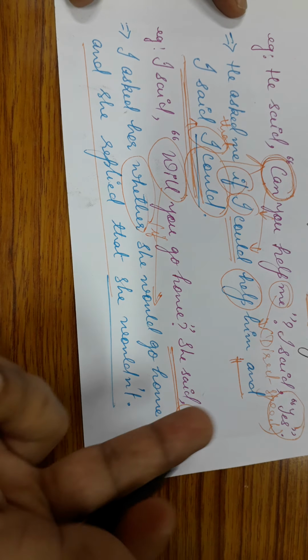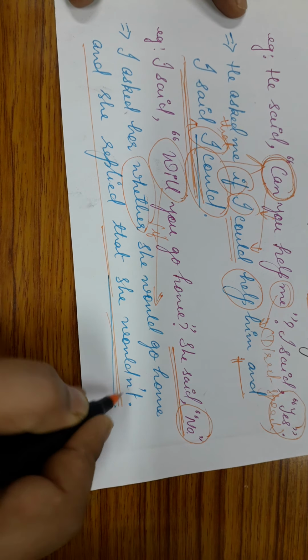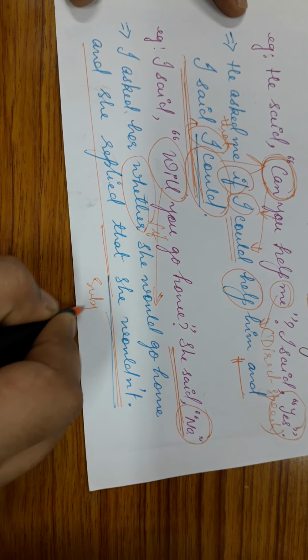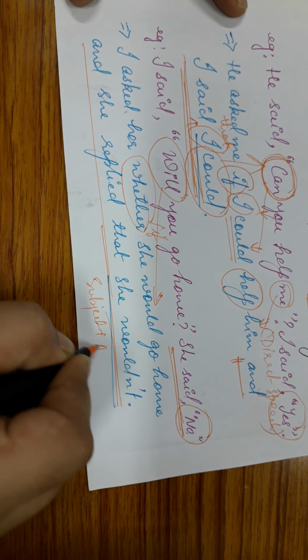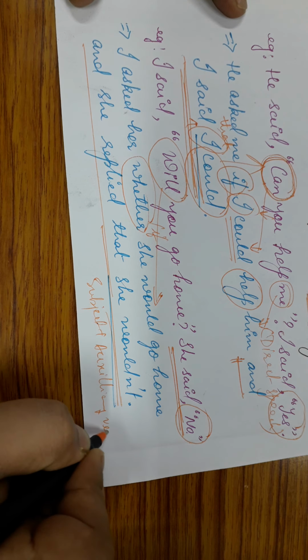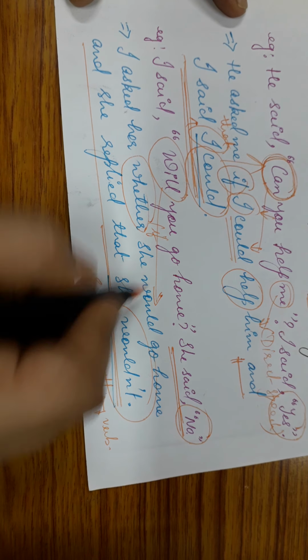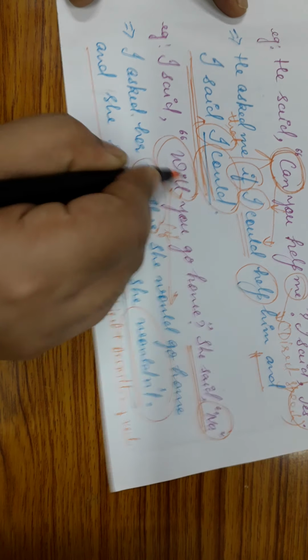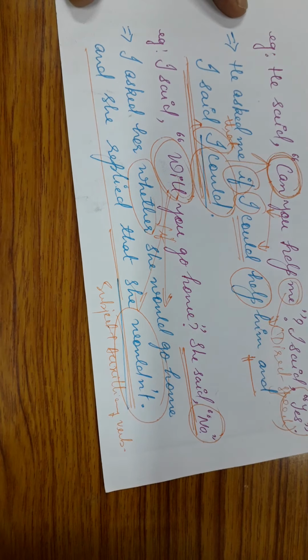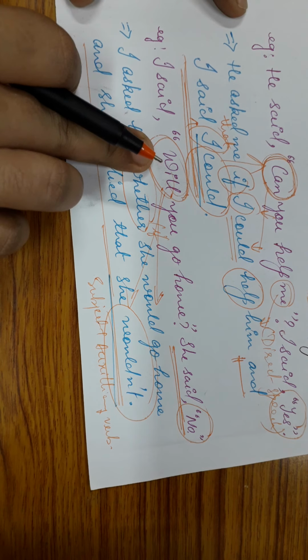Now, when we have converted this into indirect speech, we have brought this sentence pattern subject plus auxiliary verb. And from where have we got this auxiliary verb? We have got this auxiliary verb from the direct speech question itself. If it is like I said, can you go home?